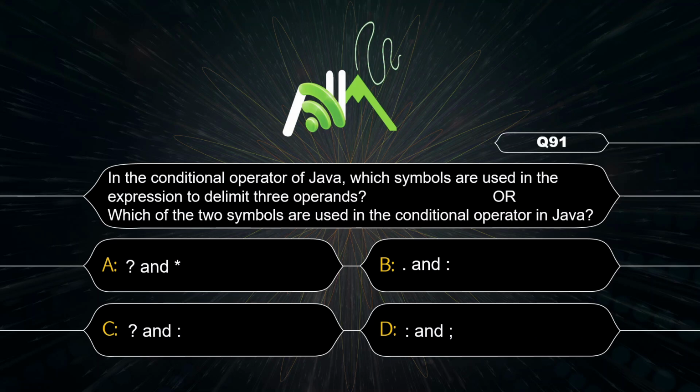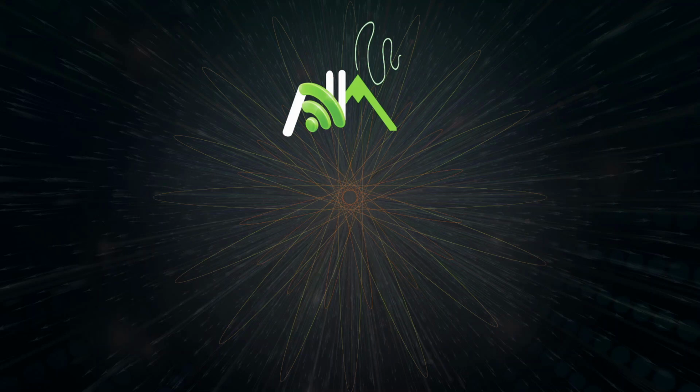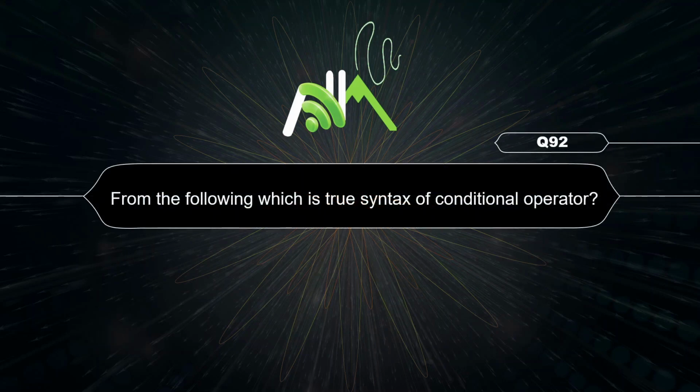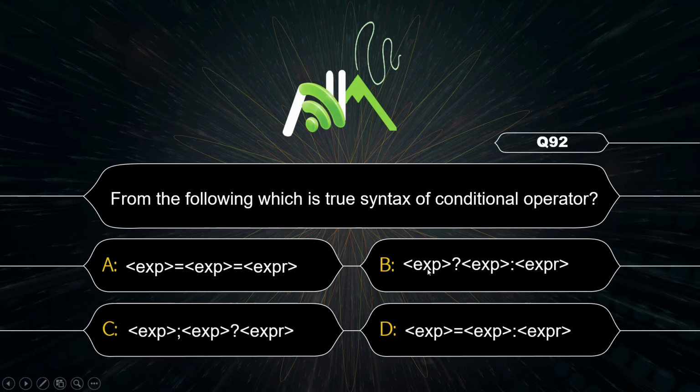Symbols that are used in the conditional operator or ternary operator are question mark and colon. Answer is B. First you have to write the test condition and then question mark to check. If the condition is true, expression 1 will be executed. In case the test condition is false, then after the colon the false statement is there.